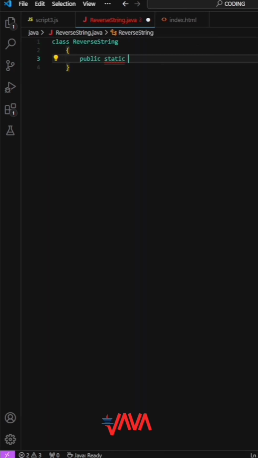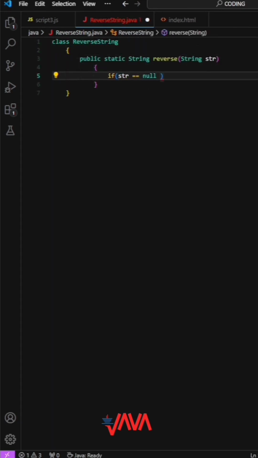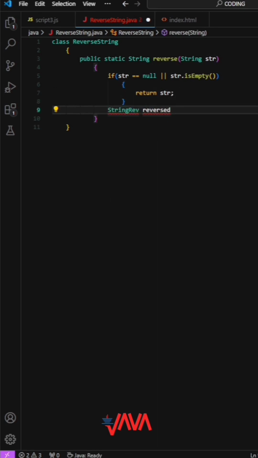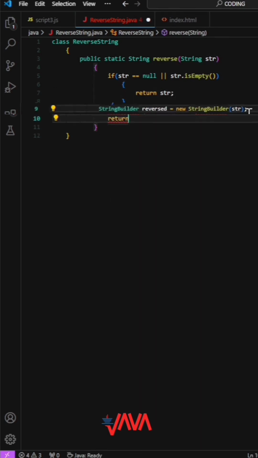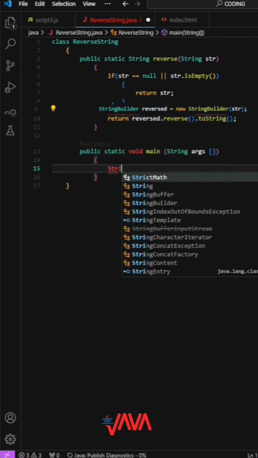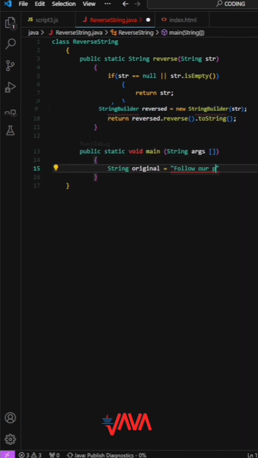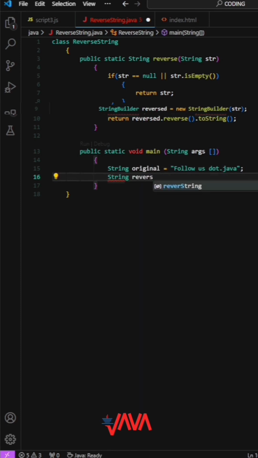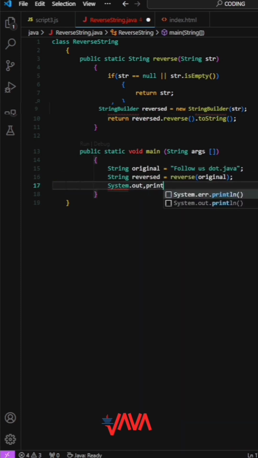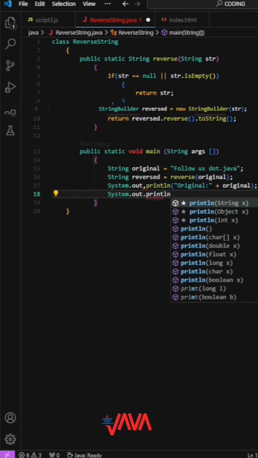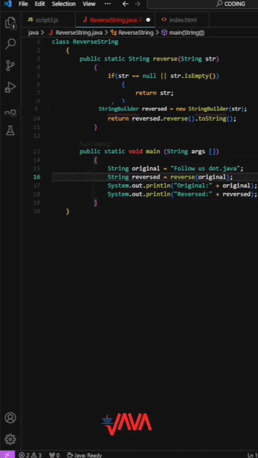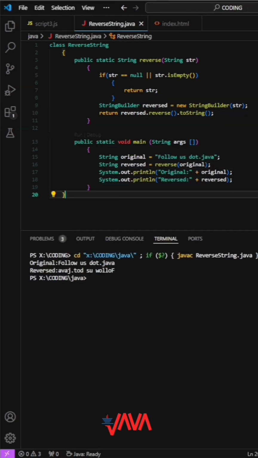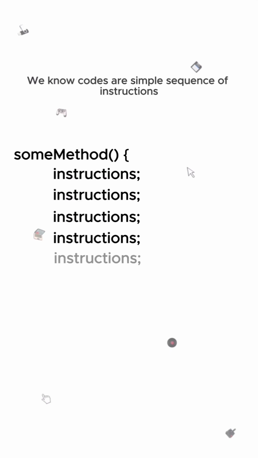Here, reverseString is a class with a reverse method that takes a string str, checks if it's null or empty using the OR operator, and if not, reverses it using a StringBuilder. The toString method is called to convert the StringBuilder back to a string. The main method demonstrates the usage of the reverse method by reversing the string, follow us.java, and printing both the original and reversed strings.